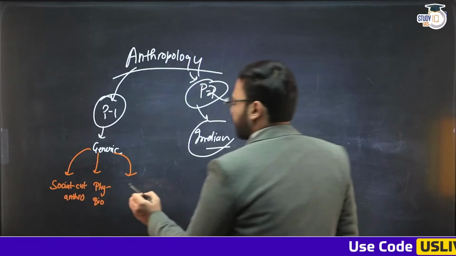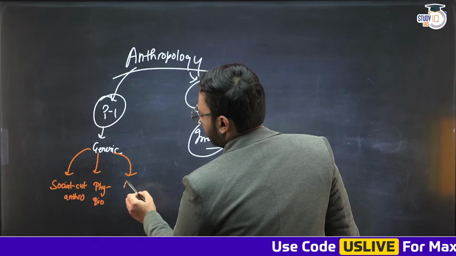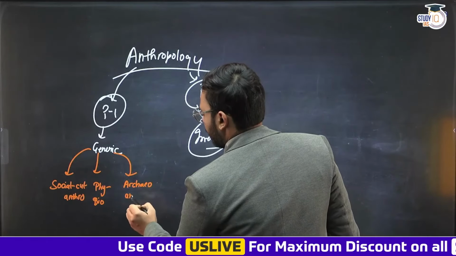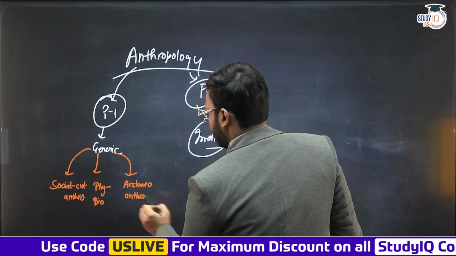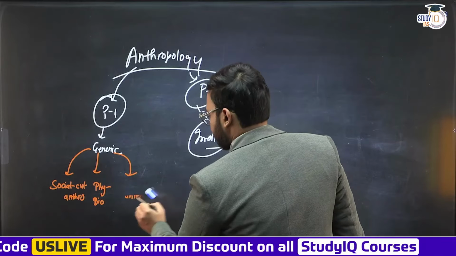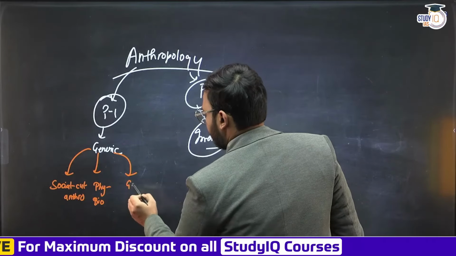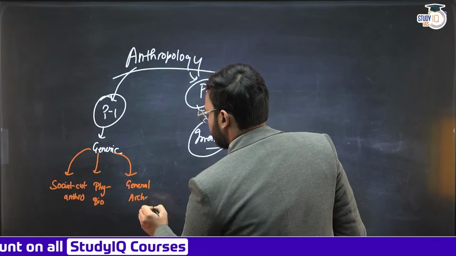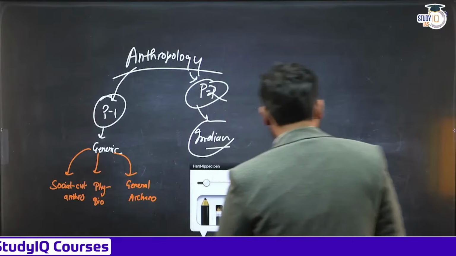The third section is archaeological anthropology 1. Archaeological anthro 1. Okay? Or else we can also say that general archaeology is present in paper 1. General archaeology is given in this particular paper.